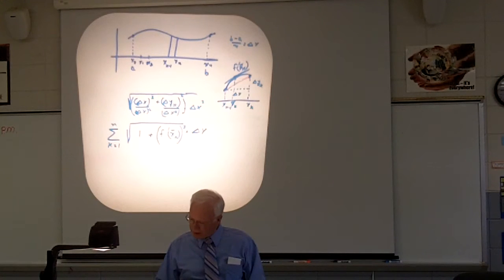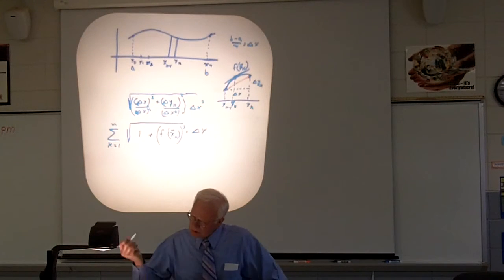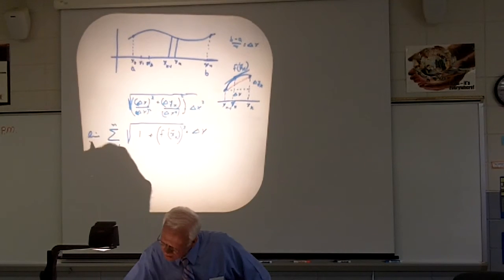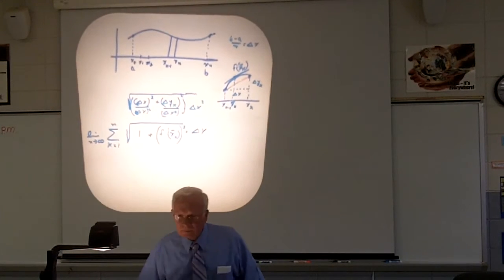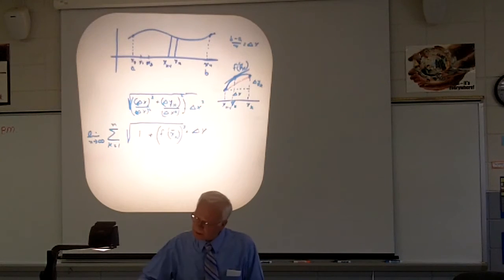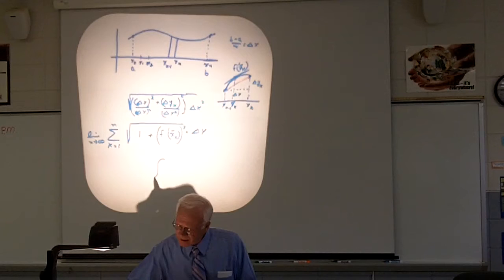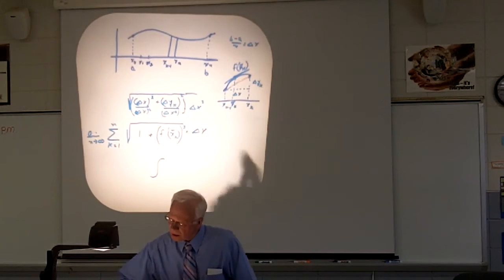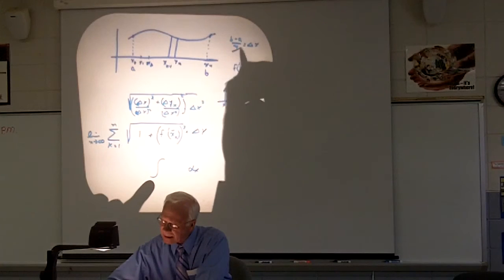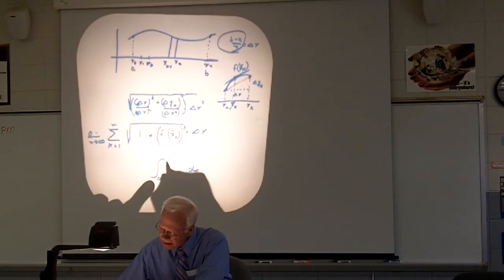And the next thing I'm going to do is say, I want to do an infinite number of these as n approaches infinity. And then all of a sudden I say, hey, I know something. We've been doing this. This whole business is the integral. There is dx. Bingo. And this business is from back up here, so this is a to b.